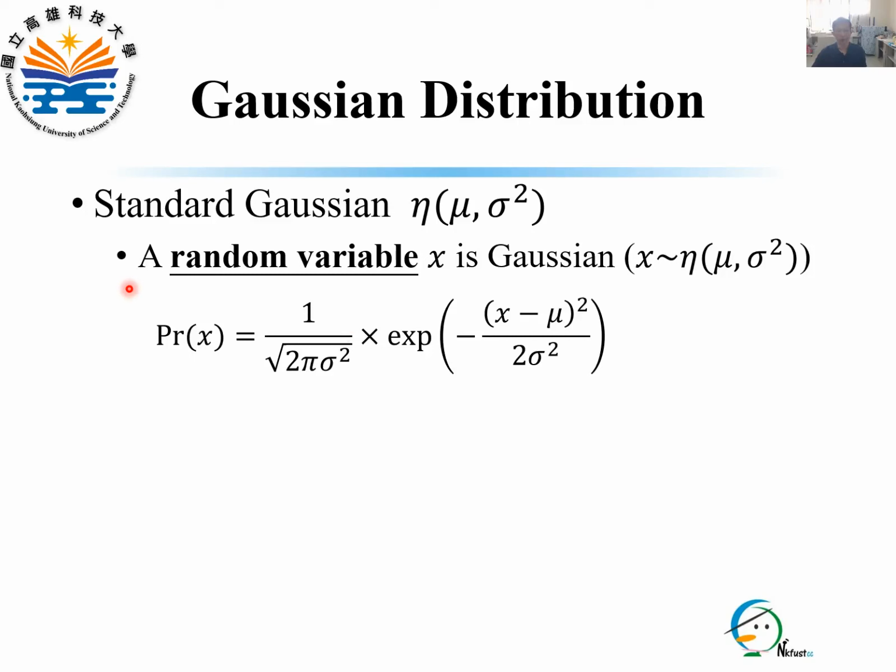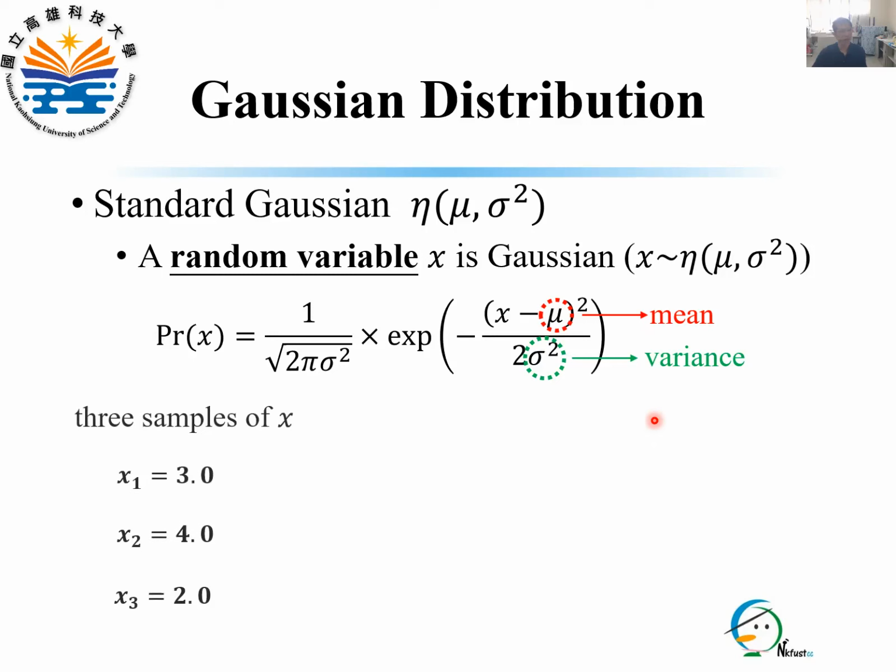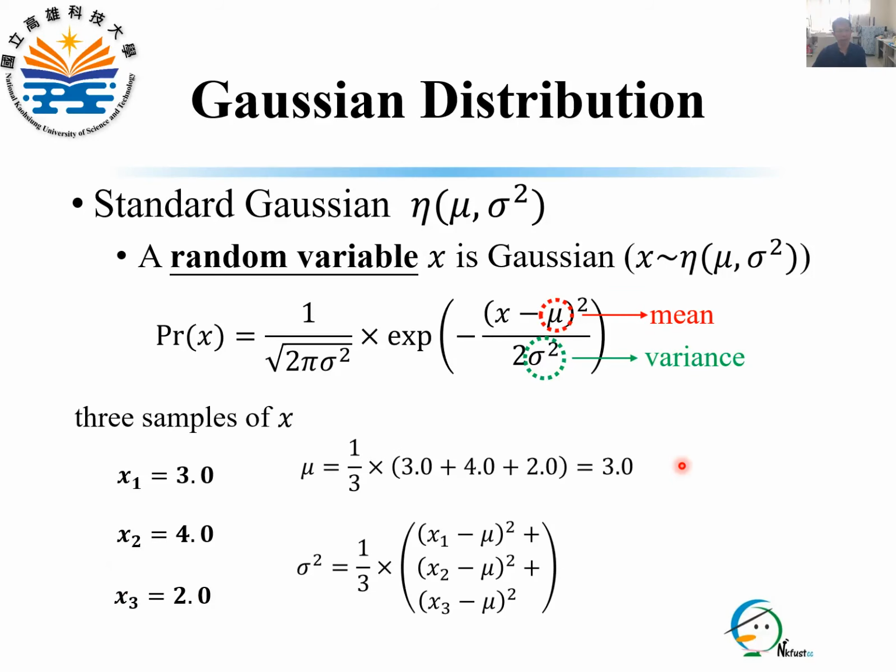A random variable S is Gaussian if its probability density function satisfies this equation, where mu is the mean and sigma square is the variance. Let three samples drawn from S be 3.0, 4.0, and 2.0. The mean mu and the variance sigma square can be computed as these two equations, and are equal to 3.0 and about 0.67 respectively.